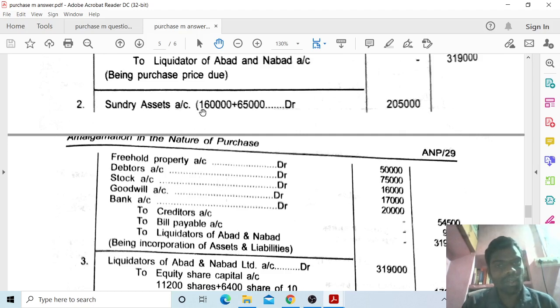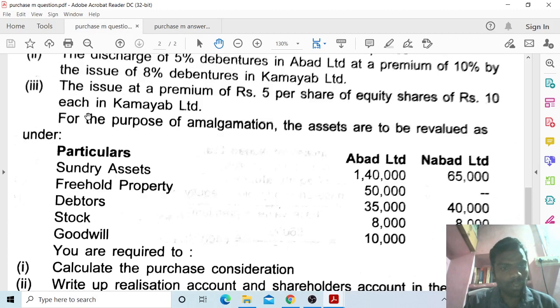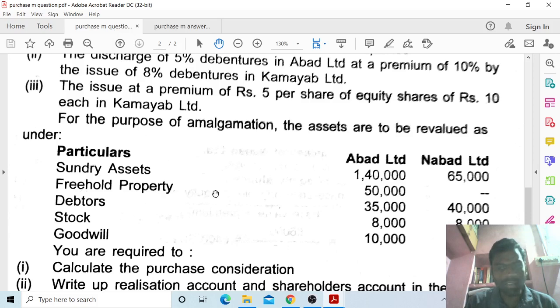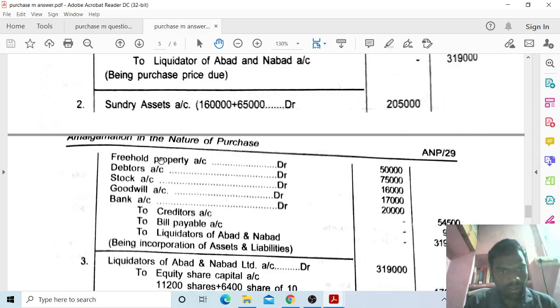Sundry assets 1,40,000 plus 65,000 is equal to 2,05,000. Next, freehold property, you have to take adjustments. Freehold property 50,000 only, you have to take 50,000 here. Debtors account debit 75,000, you have to take 75,000. Debtors 75,000.